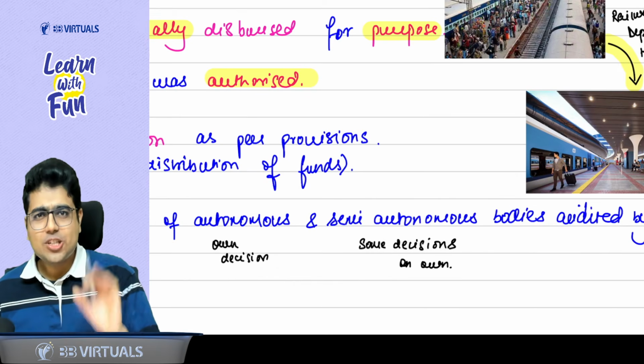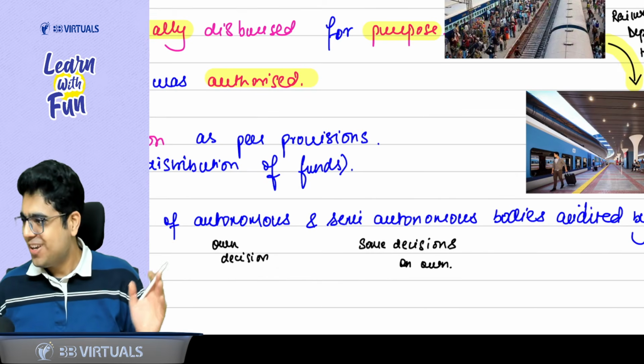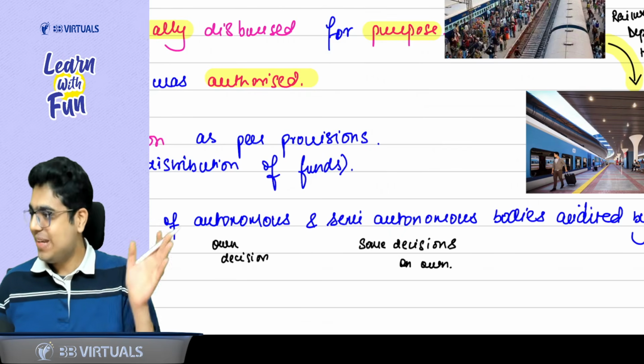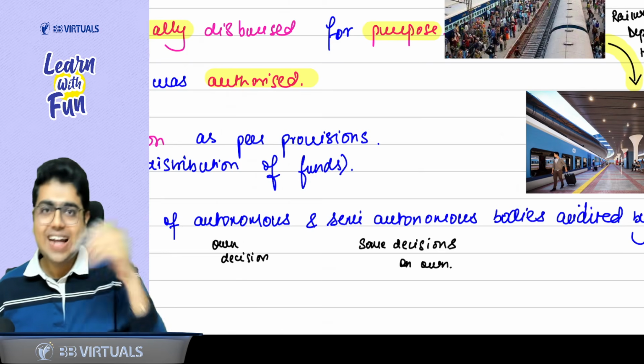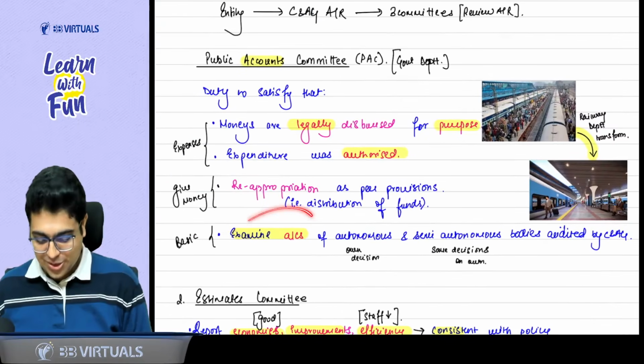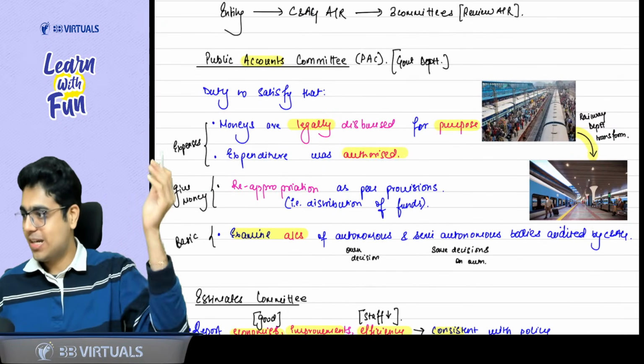Do you have a washing machine at home? What types of washing machine are there? Automatic and semi-automatic. Similar words are here: autonomous and semi-autonomous bodies audited by CAG. So these accounts also have to be examined by the Public Accounts Committee.